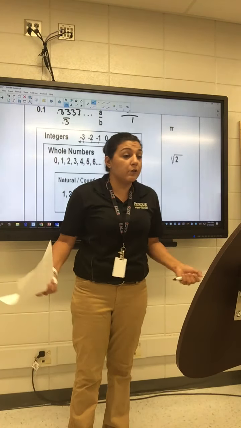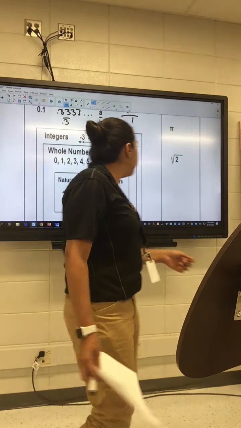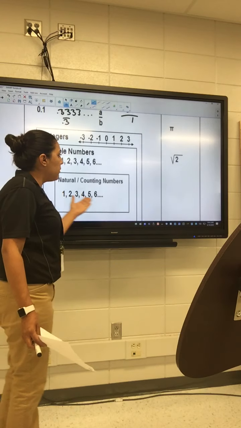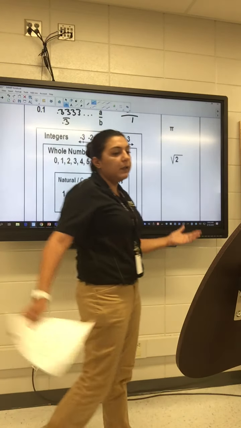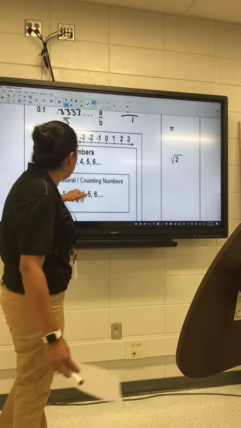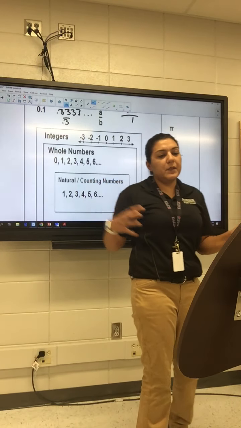Whole numbers is just 0 on. So it's only positives and it includes the 0, okay? The natural or counting numbers are 1, 2, 3, 4, 5, 6, all the way till 1,000,000. They just don't have 0. So no 0, 0, positives and negatives, and then fractions. And you can see that it kind of encompasses itself.